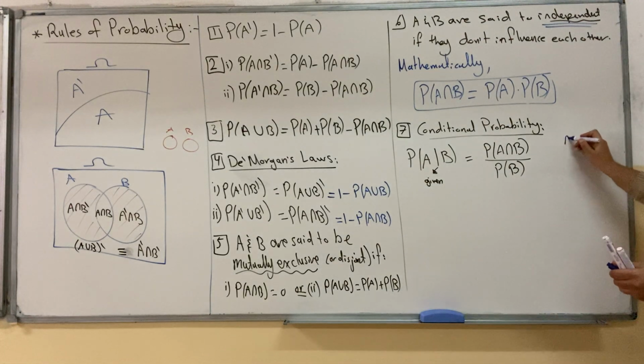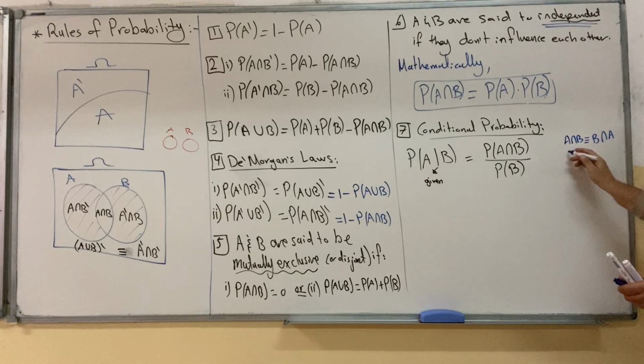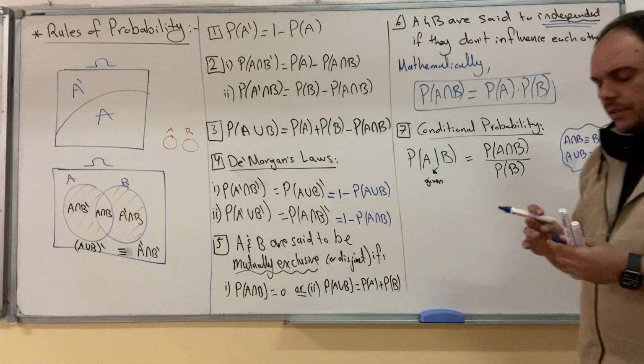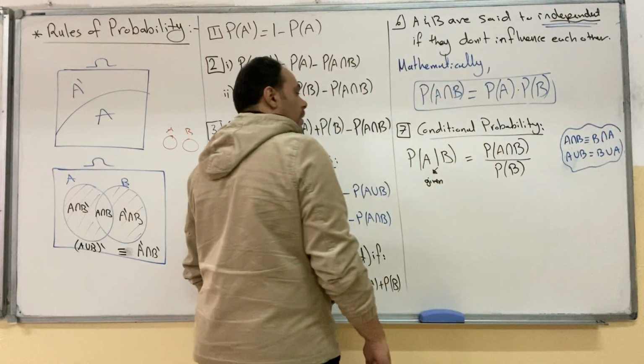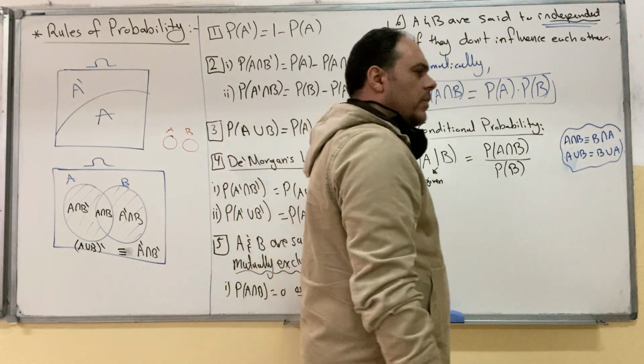Notice that A intersection B is equivalent to B intersection A, and A union B is equivalent to B union A. It's commutative. You can interchange between A and B, getting the same result. Note, last thing about these rules.